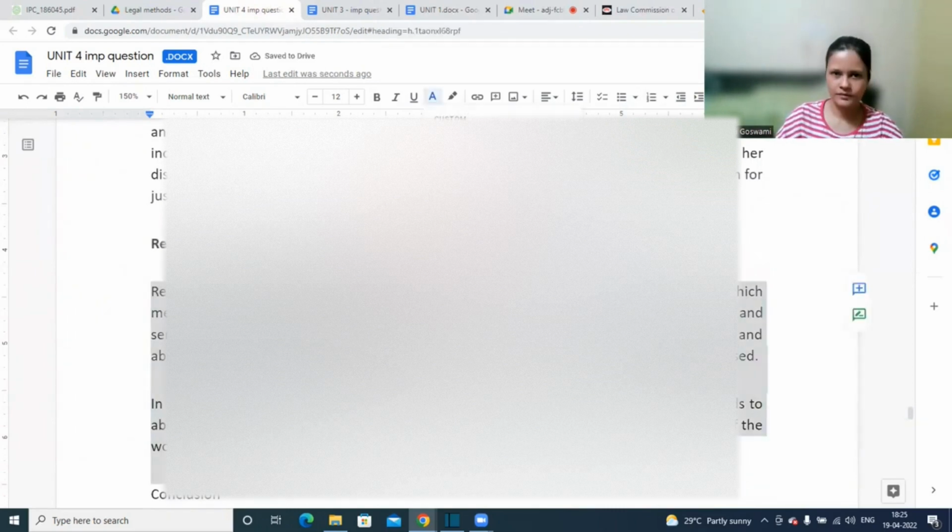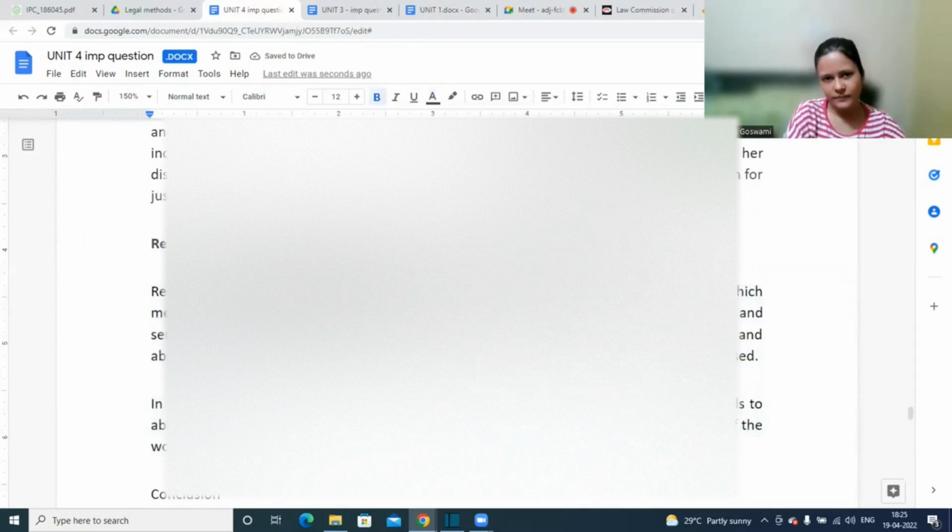Okay, then we have reasonable construction. Reasonable construction is nothing but interpretation of a statute made in a meaningful and sensible manner. Reasonable, as in some reasoning has to be there. When we are interpreting a certain provision, meaning has to be assigned. It should not happen that just for the purpose of interpreting, we are simply giving meaning to each of the words and getting something, right? It should provide a meaning, and everything should match with the other things. A reasoning should be there.